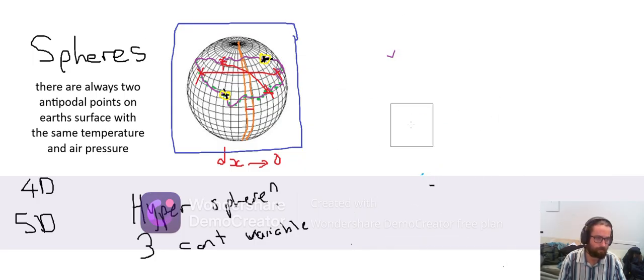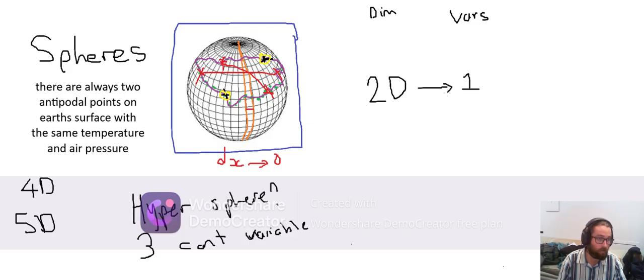So we've shown in this video that on a 2D sphere, which is basically my ring, we can have this is my number of variables, and this is my dimension. So 2D, I can find opposite points with 1 continuous variable. 3D, I can find 2 opposite points with 2 continuous variables. And yes, this pattern actually does continue. And I'm not going to prove it, but the proof is going to be basically the exact same.